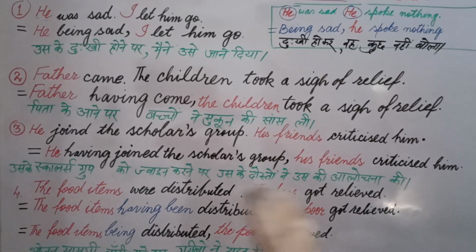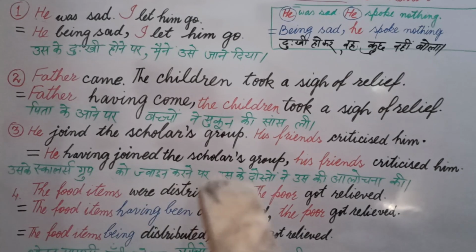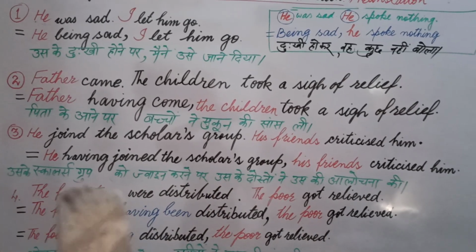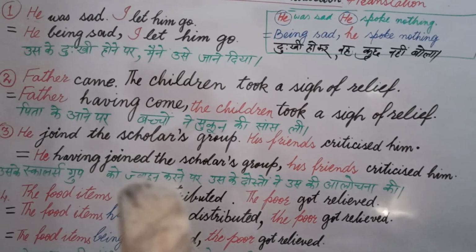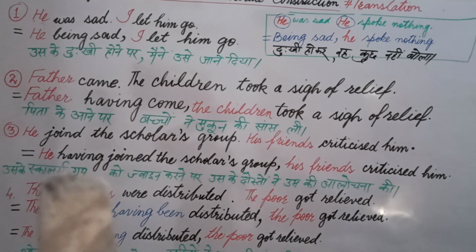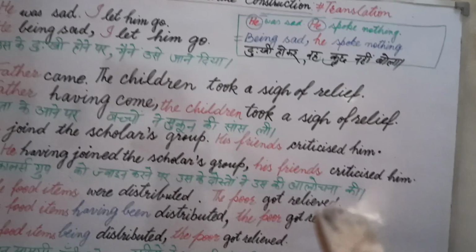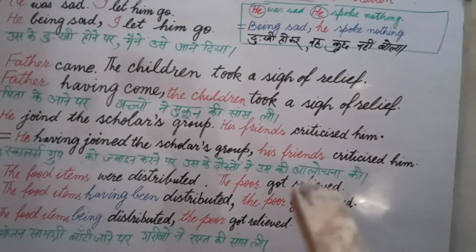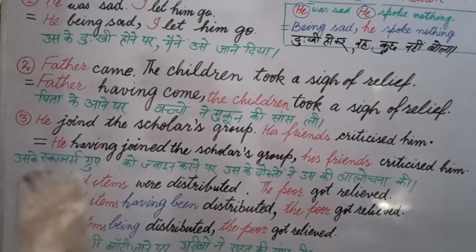So we will do he having joined a scholars group, because whatever has happened first, we write it with having plus third form. In this way our sentence becomes he having joined the scholars group, his friends criticized him. The persons who were criticizing, his friends, are some other type of subject, and who joined, he joined. He is the first subject.